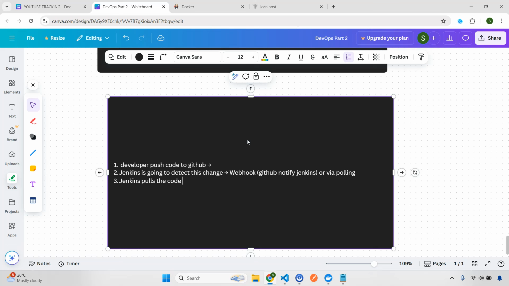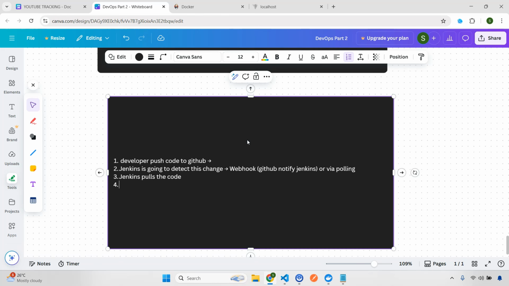Another thing I wanted to mention: when it pulls the code, it will depend on the job type. If it's a freestyle job, you have some simple shell commands, or if it is a pipeline, you will have a Jenkinsfile, where you have all the scripted stages mentioned. I already explained this. Once it pulls the code, next it's going to execute the job. Sorry, I mentioned it the opposite way. First it's going to pull the code, my bad, and then it is going to execute the job.